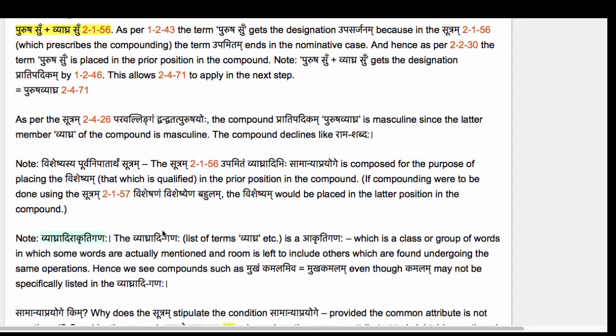The Vyaghradhi Ganaha, list of terms Vyaghra etc. is the Akriti Ganaha. We know what that means. It means that it is a class or group of words in which some words are actually mentioned and room is left to include others which are found undergoing the same operations. Hence we see compounds such as Mukham Kamalam Iva equals Mukha Kamalam, even though Kamalam may not be specifically listed in the Vyaghradhi Ganaha. So basically the Vyaghradhi Ganaha is not an exhaustive listing.